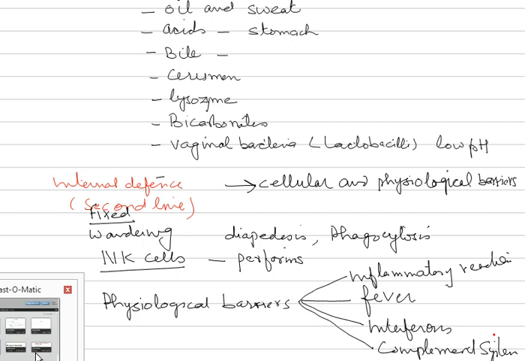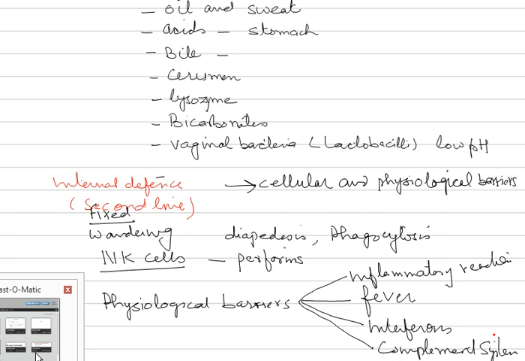So we start with the first one, that is the inflammatory response. Now you must have seen that whenever there is some sort of infringement to the body tissue, an inflammatory reaction takes place, and this reaction causes redness, heat, swelling, and pain in the area of infection. The area becomes red and slightly heated up.